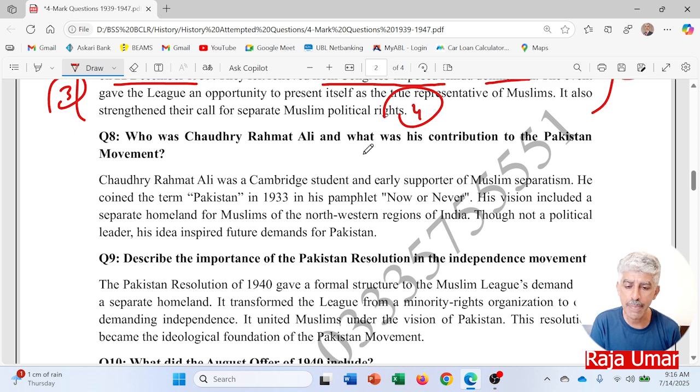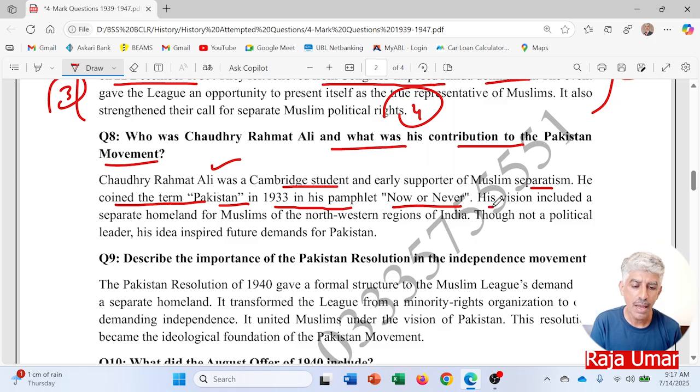Who was Chaudhry Rahmat Ali and what was his contribution to the Pakistan movement? Chaudhry Rahmat Ali was a Cambridge student and early supporter of Muslim separatism. He coined the term Pakistan in 1933 in his pamphlet Now or Never. His vision included a separate homeland for Muslims of the northwestern region of India.